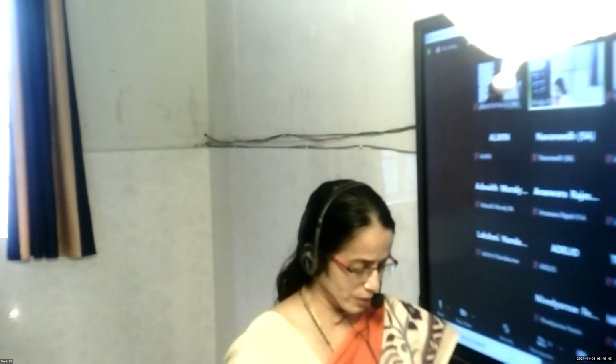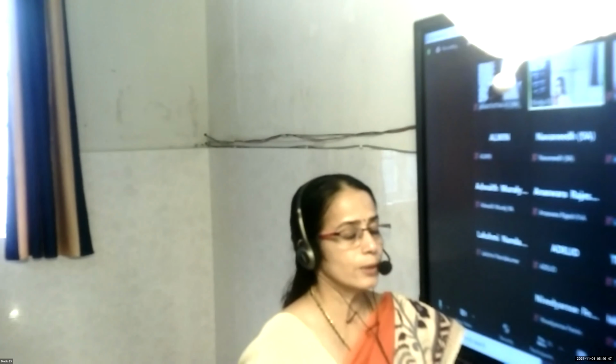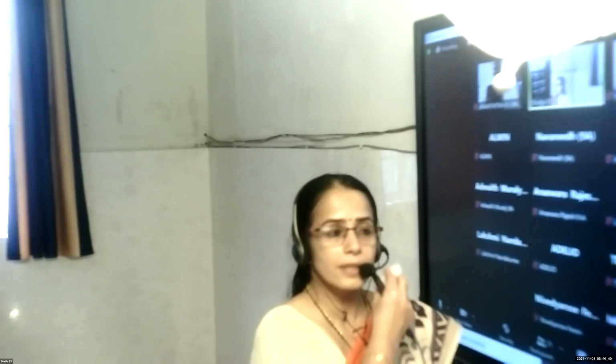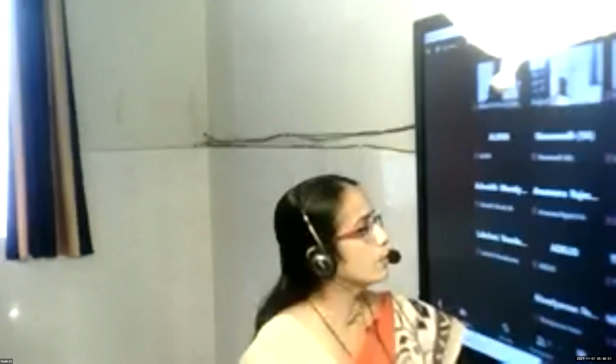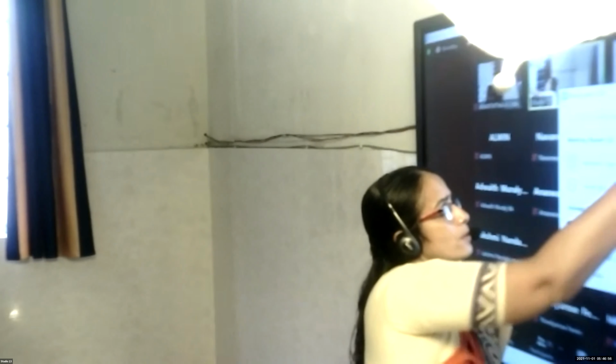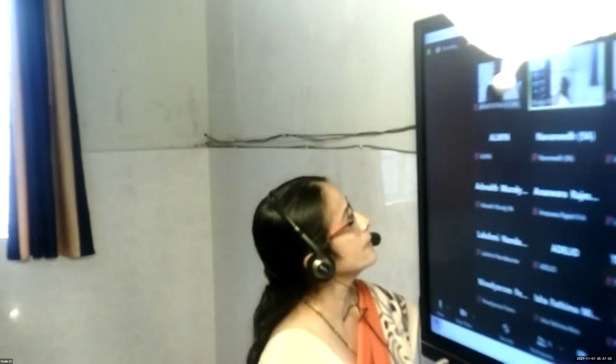Yes, chords equidistant from the center are equal, or the converse: equal chords are equidistant from the center. And we did some questions also, isn't it? And I asked you to do the fourth one. Did you try? It's a simple question.